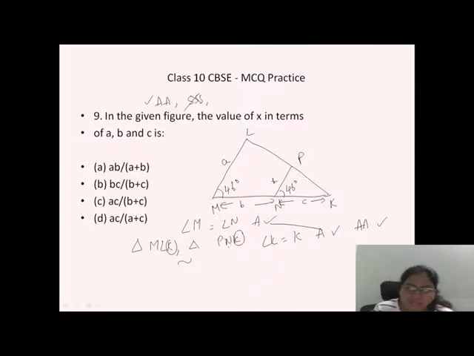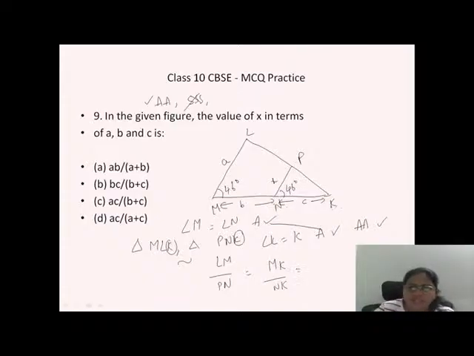When they both are similar, what happens? The sides are in proportion. So now you can write LM by PN is equal to MK by NK. LM by PN, the total triangle, right? Total MK divided by this triangle side, NK.